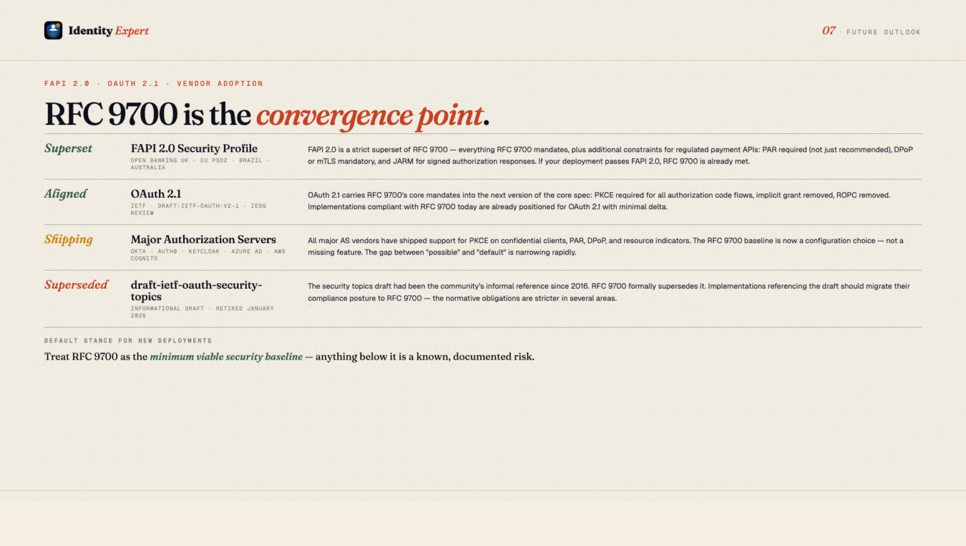RFC 9700 sits at the center of converging standards. FAPI 2, the high-assurance financial API profile used in UK Open Banking, EU PSD2, and Brazil Open Finance, is a strict superset. It takes everything RFC 9700 requires and adds further constraints for regulated payment flows. OAuth 2.1 aligns directly. Mandatory PKCE, prohibited implicit grant, prohibited ROPC are carried wholesale from RFC 9700. Implementations that meet RFC 9700 today are already positioned for OAuth 2.1. The ecosystem is converging on this baseline.